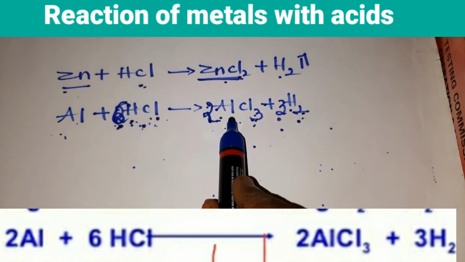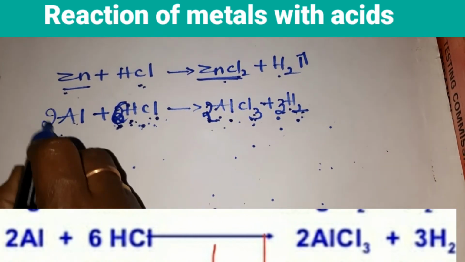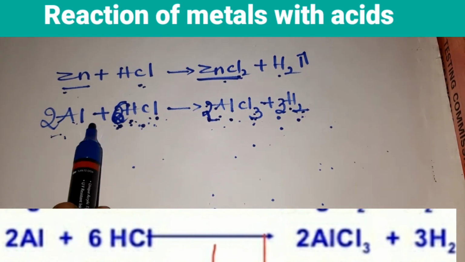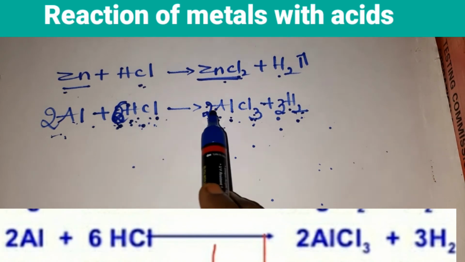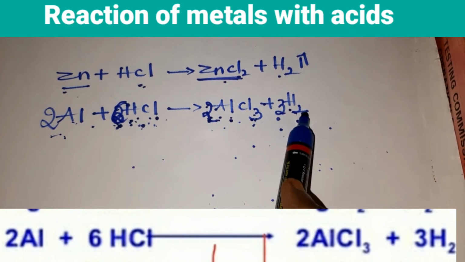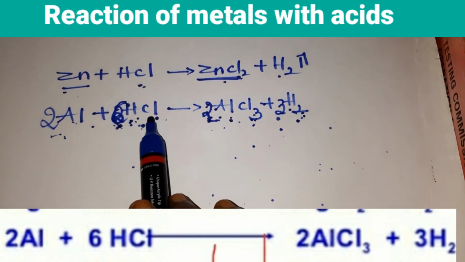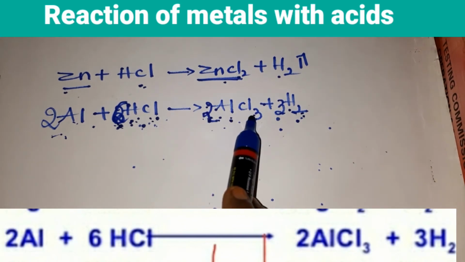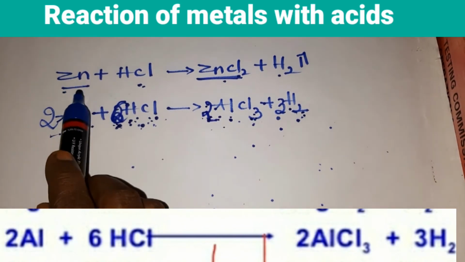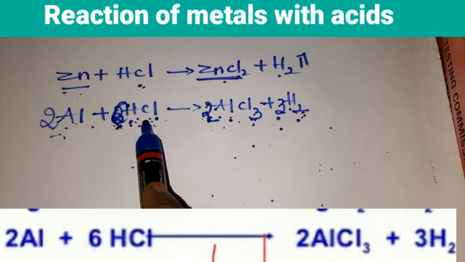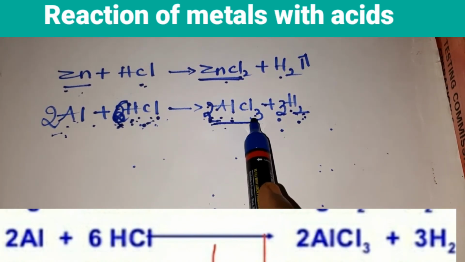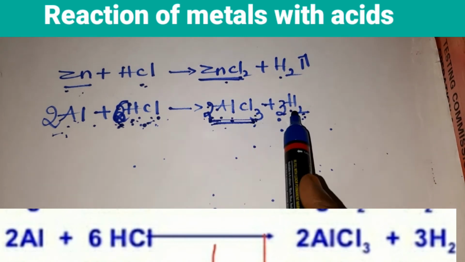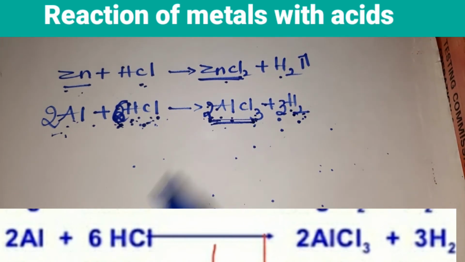Aluminium is 2 here, here it is 1, 2. Okay, children. So 2 aluminium, 2 Al, 6 atoms of hydrogen, 6 atoms of chlorine. So when metals react with acids, you can see metallic salts with the liberation of hydrogen gas.